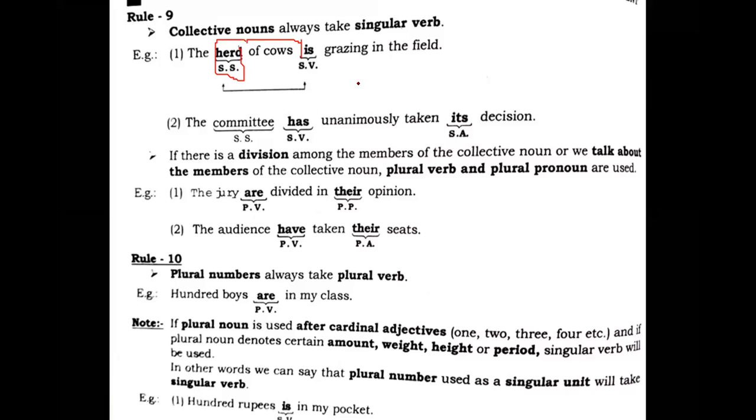You have got: the committee has unanimously taken its decision, right? You see the subject, committee, singular subject, the verb we have used with it, singular, and the adjective in the second part of the sentence will also remain singular. Singular adjective, it is written there. I hope you have understood that the collective noun is always used in singular form.